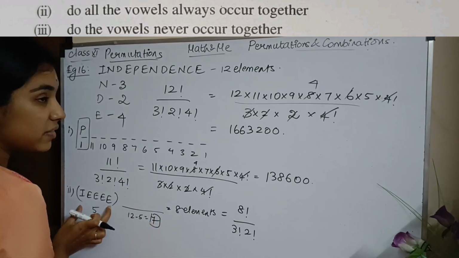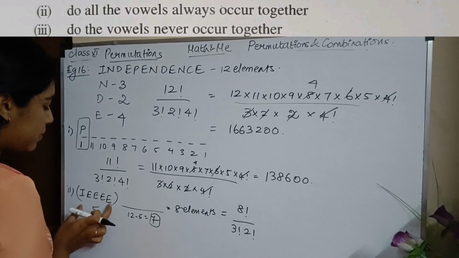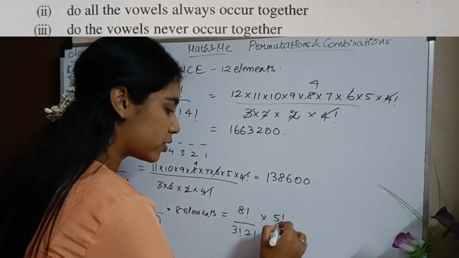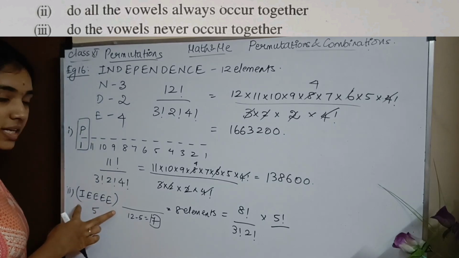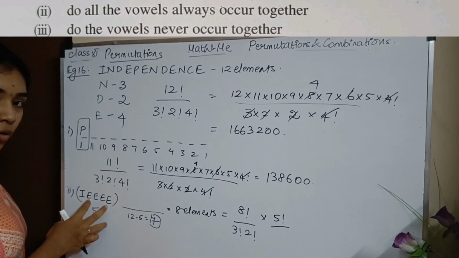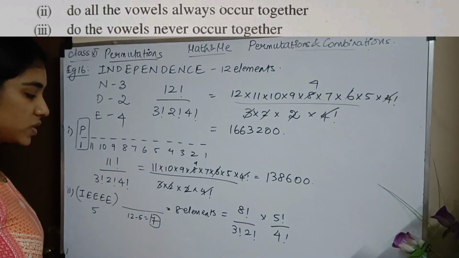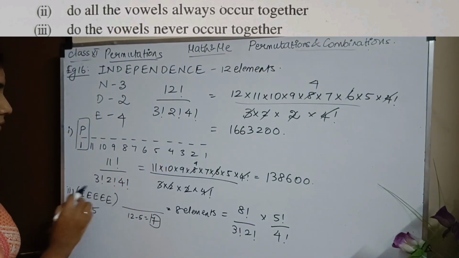Now this 1 element we considered, right? So this 1 element has 5 different elements inside this. So I have 5 factorial. They can be arranged in 5 factorial ways, but you have to omit the 4 E's. So it will be 5 factorial divided by 4 factorial. Okay, is it clear? All the vowels should be together.